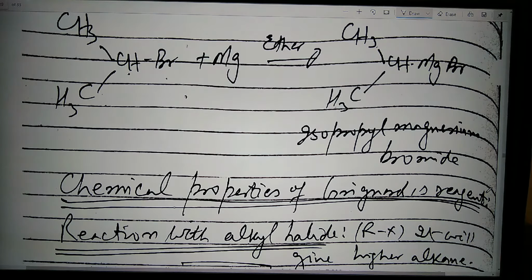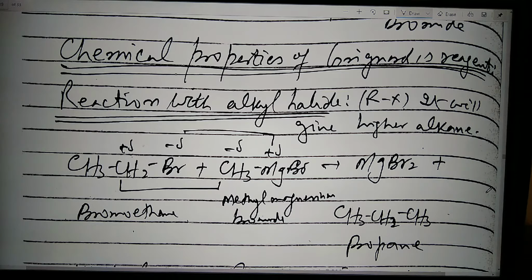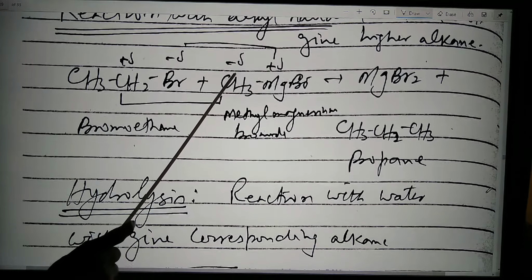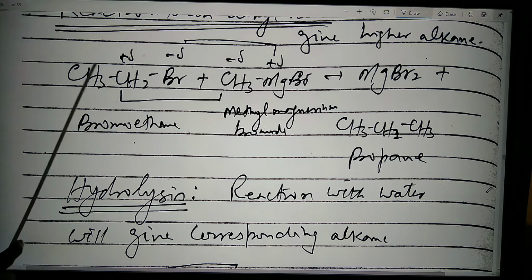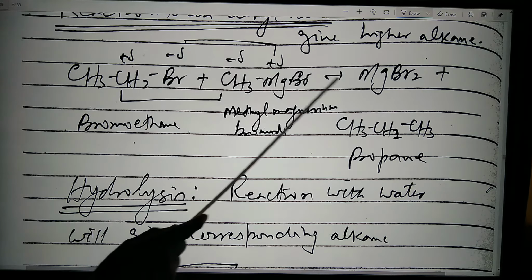Now how to explain the chemical properties of the Grignard reagent? It is very important. In this case, the reaction with alkyl halide, that is RX, you can see in this case CH3CH2Br. Br is electronegative in nature, so it has a partial negative charge. This carbon has the partial positive charge, whereas in this case magnesium is more electropositive, so we will have the partial positive charge, and on methyl we have the partial negative charge. You can see this methyl group attacks on this CH2 to form the propane, and this magnesium will attack on this Br to form the MgBr2.